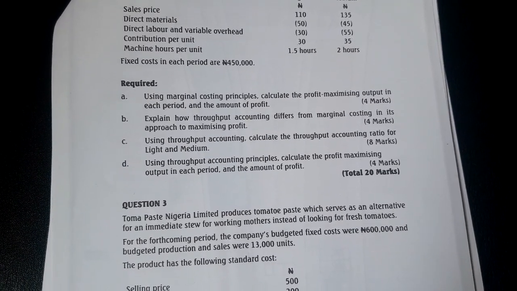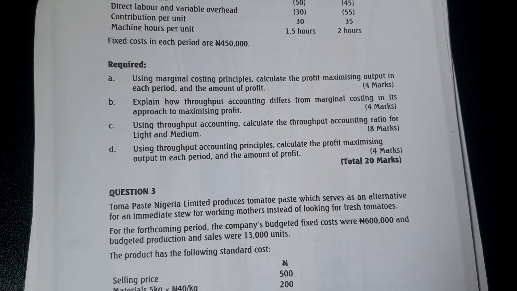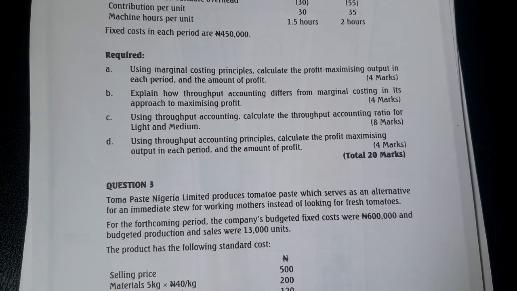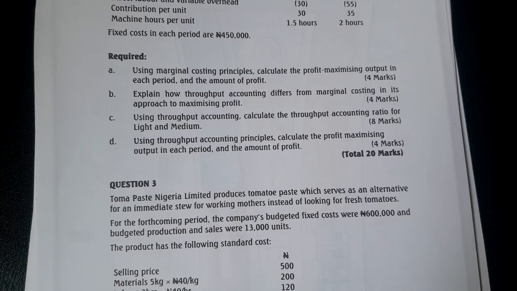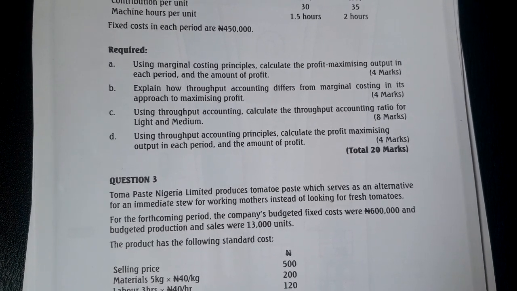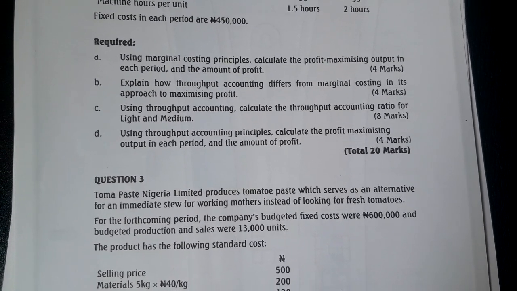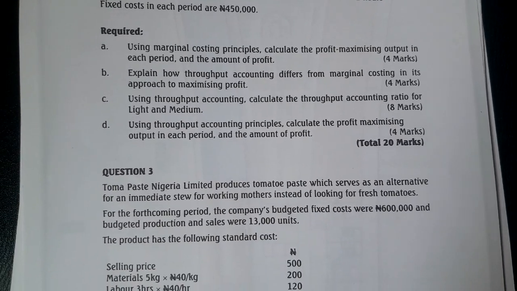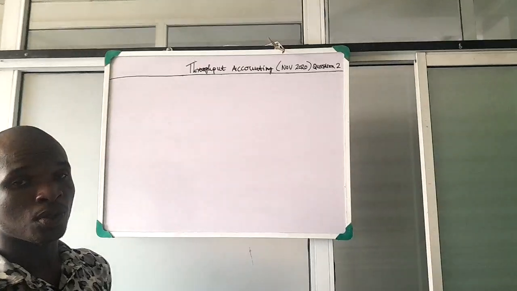Required: 1. Using marginal costing principles, calculate the profit maximizing output in each period and the amount of profit. 2. Explain how throughput accounting differs from marginal costing in its approach to maximizing profit. 3. Using throughput accounting, calculate the throughput accounting ratio for light and medium. 4. Using throughput accounting principles, calculate the profit maximizing output in each period and the amount of profit. Okay, we'll take the solution to that question.